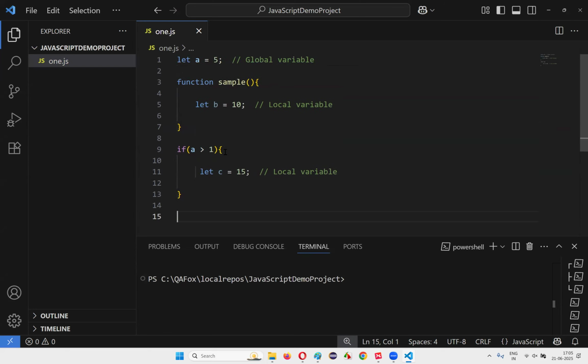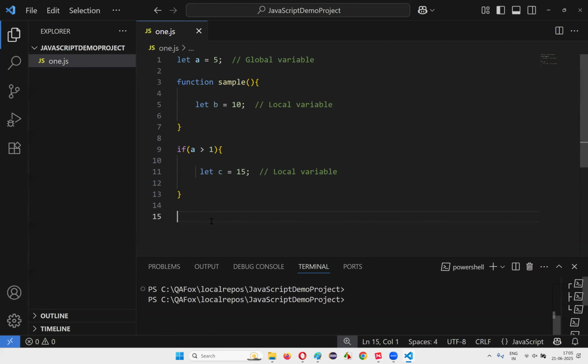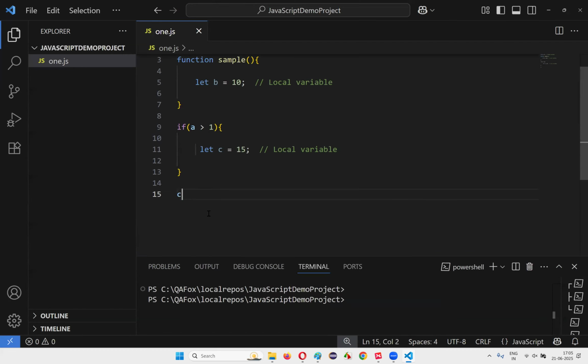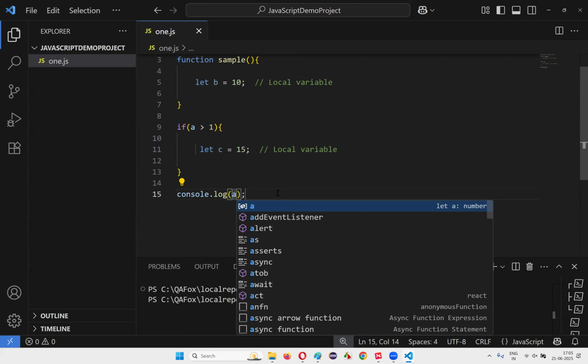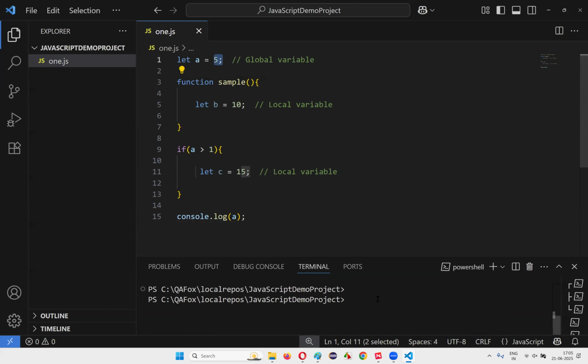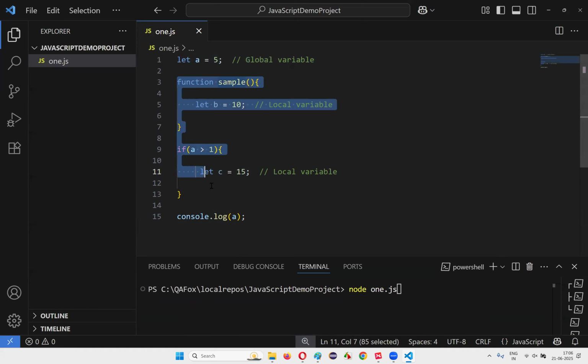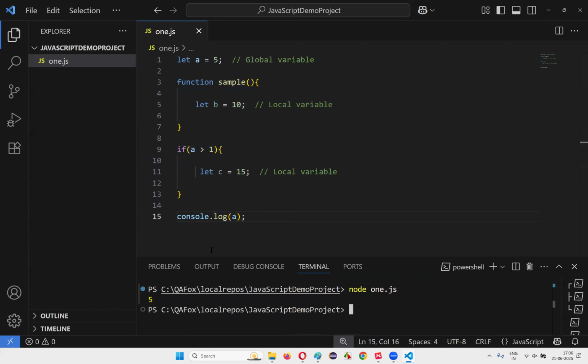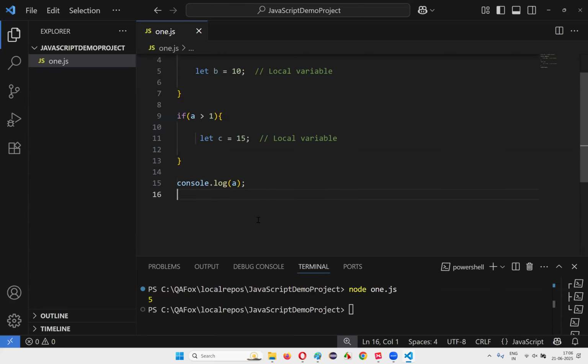Now if I try to print the variable a, will the value 5 be printed or not? Yes, it will be printed because it is a global variable. A variable that is declared directly under the JavaScript file outside these functions and blocks is called a global variable, and global variables can be accessed throughout the JavaScript file without any problem. You see, 5 got printed when you print console.log of a.